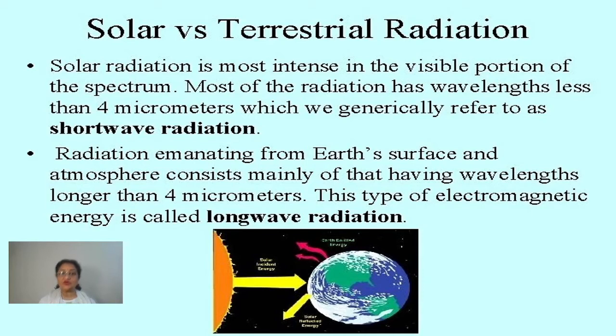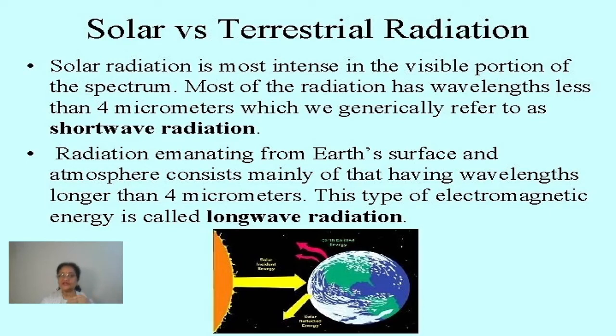Second one, the radiation emanating from Earth's surface and the atmosphere consists mainly of wavelengths longer than 4 micrometers. This type of electromagnetic energy is called long wave radiation, right?